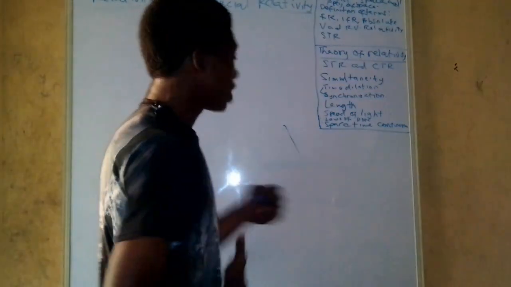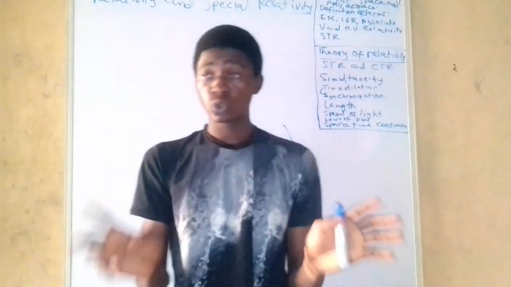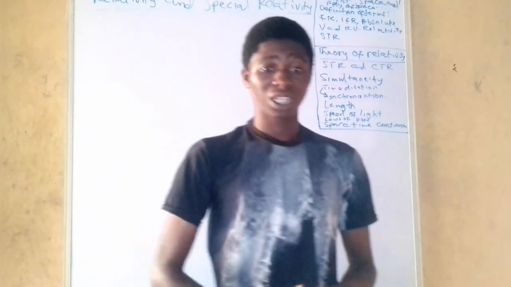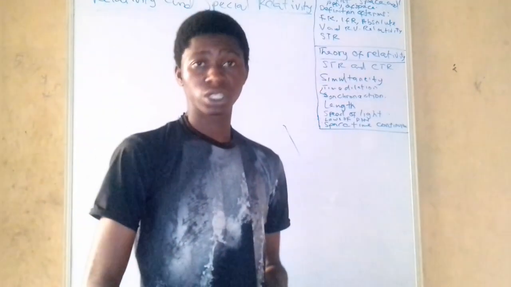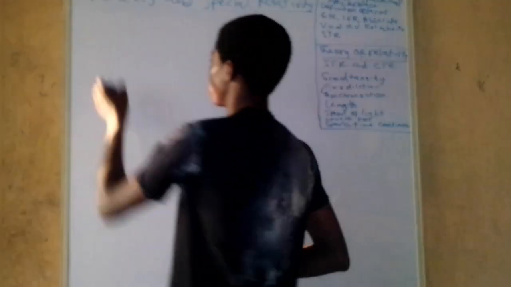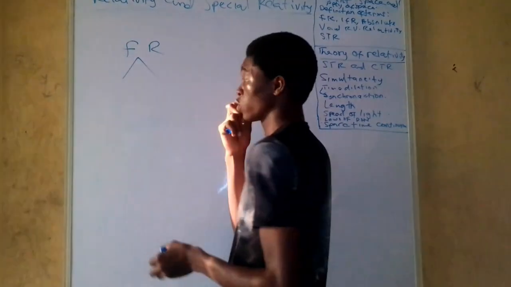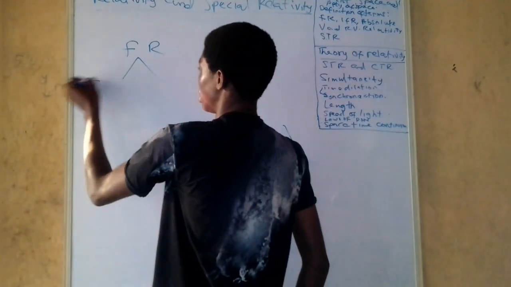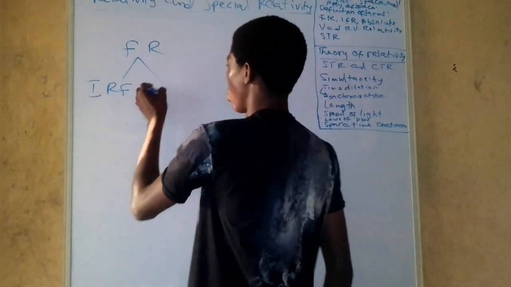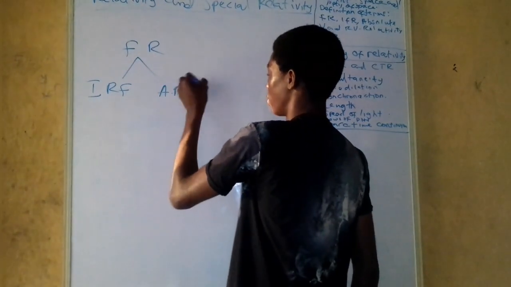Now, a reference frame is divided into two. We have two types of reference frame. We have a frame that is moving with a constant velocity. That kind of frame is called an inertial reference frame. So a frame of reference is divided into the inertial reference frame, or the accelerated reference frame.